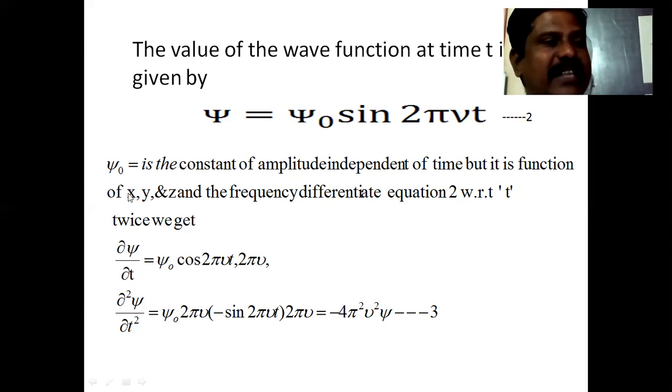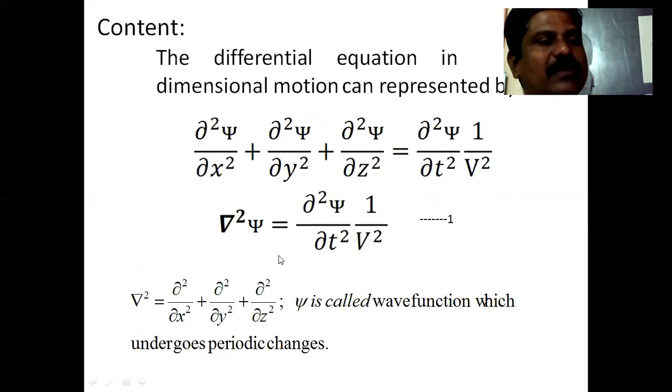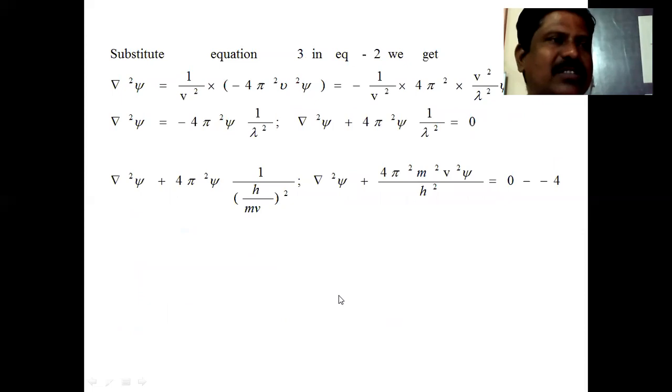But we know that ψ = ψ₀ sin(2πνt), so substituting, we get ∂²ψ/∂t² = −4π²ν²ψ. But in the other equation, del square ψ = (1/v²) ∂²ψ/∂t². Inserting the value from this equation, we get del square ψ = (1/v²)(−4π²ν²)ψ, which equals −(1/v²) 4π²ν² ψ.